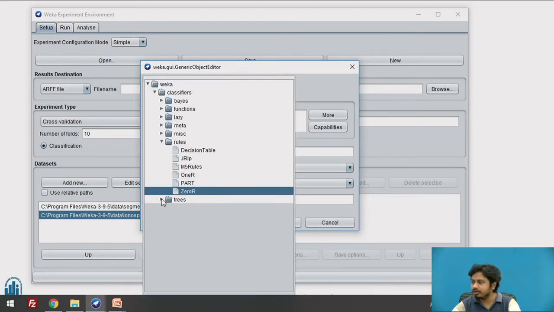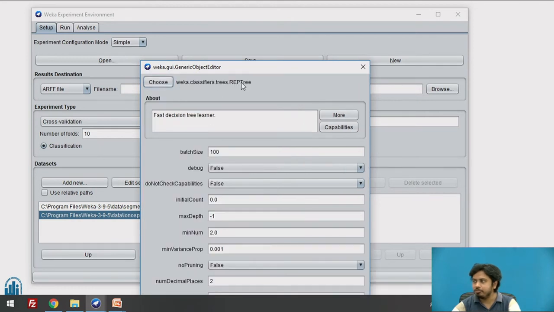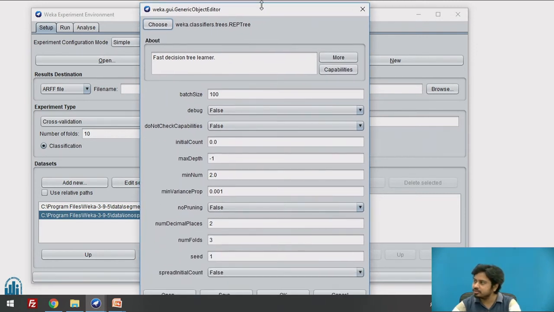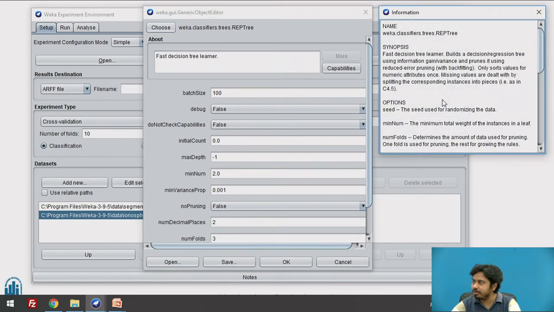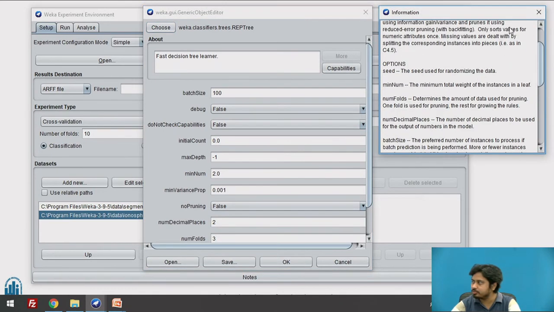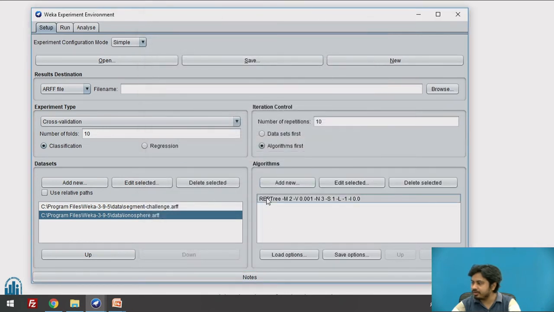Okay, sorry, I think I did not select it properly. This is one: REP, reduced error pruned tree. I'll keep these parameters the same. I'll not change anything. If you are interested in what exactly they mean, you can click on more and read this description. So this would be the base classifier.